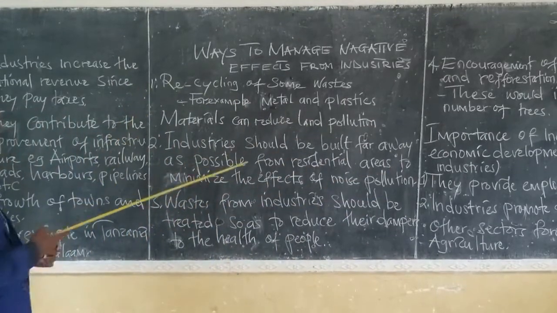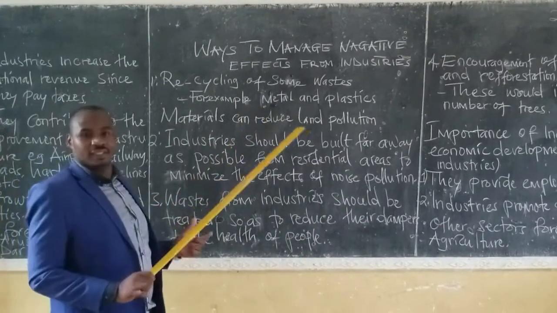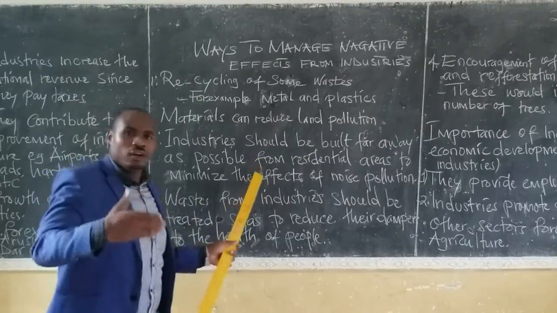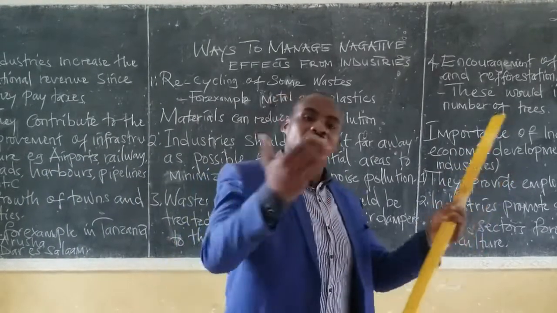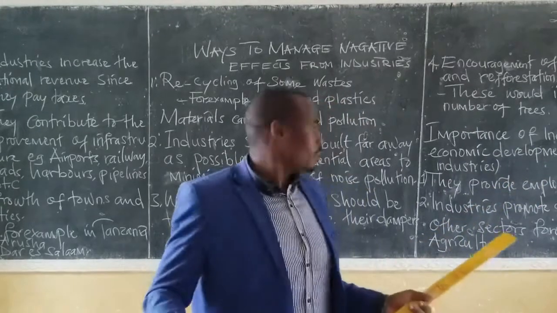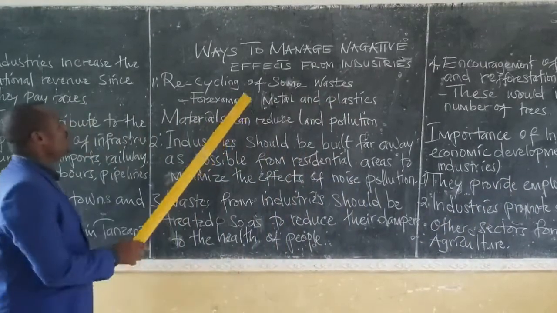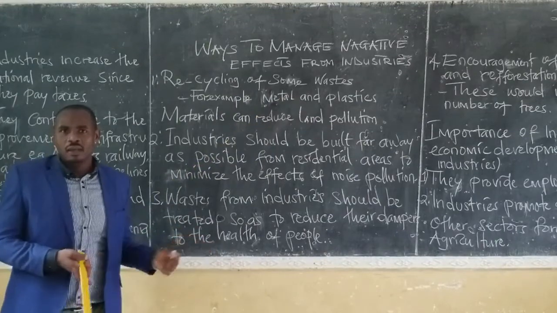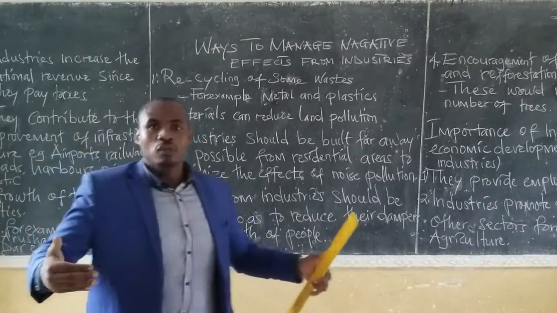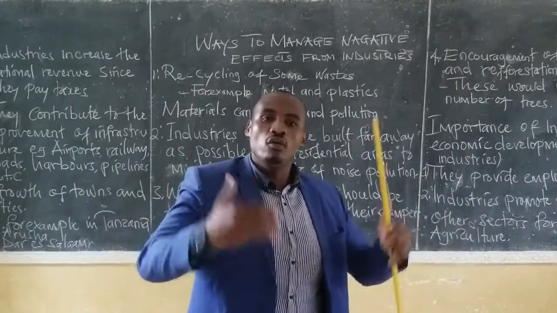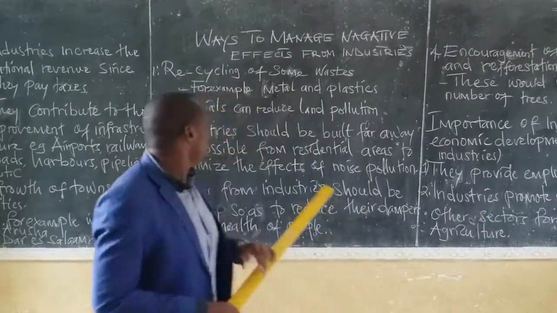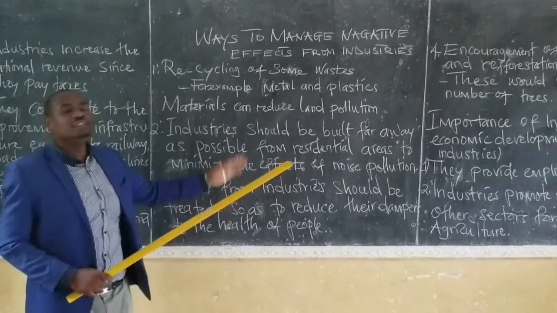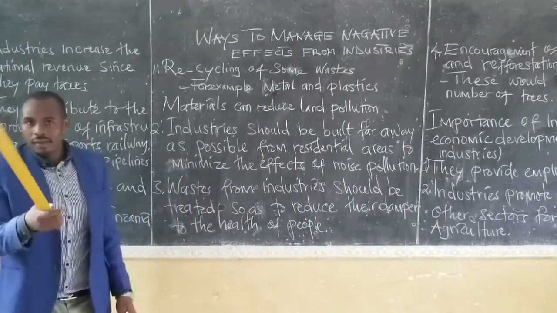Firstly, recycling of some waste materials. Recycling, reuse. Some waste materials are required to be reused, for example metal and plastics. Instead of dumping them on the open ground, we are required to reuse and to recycle. So this is a good method which can avoid the negative effects from the industries.